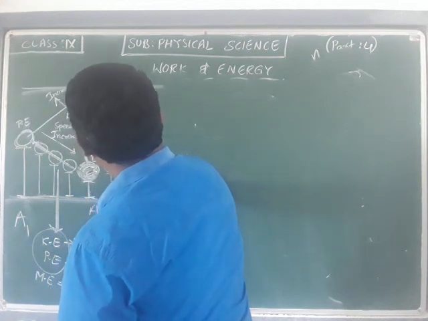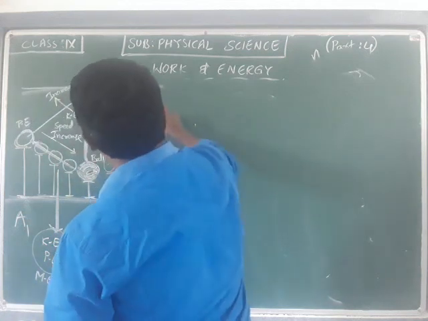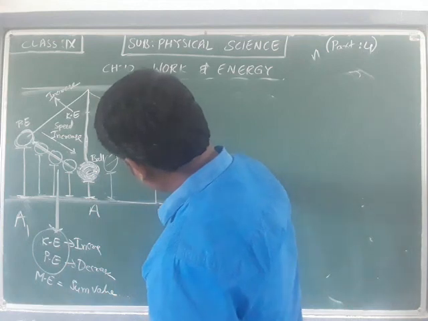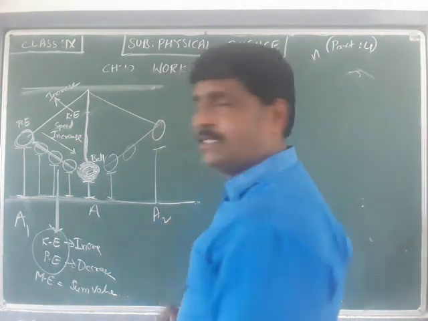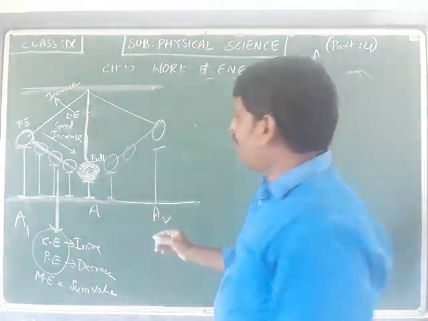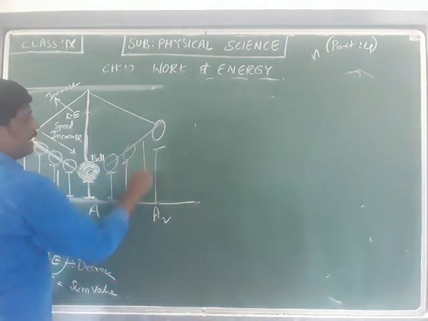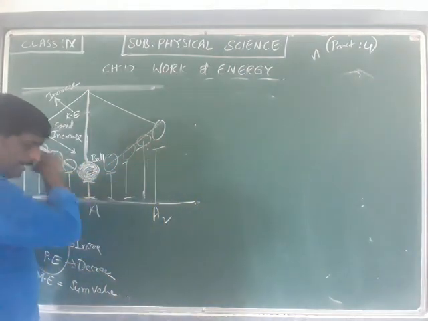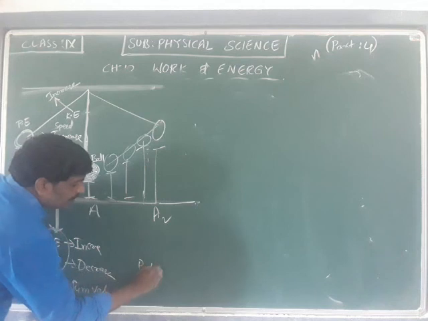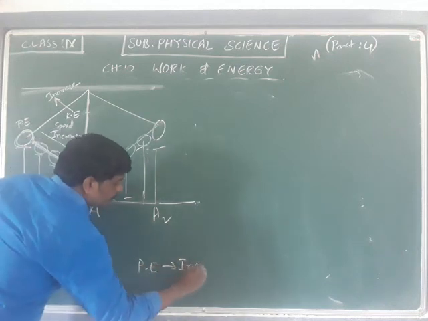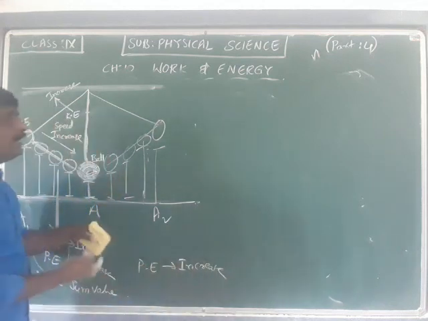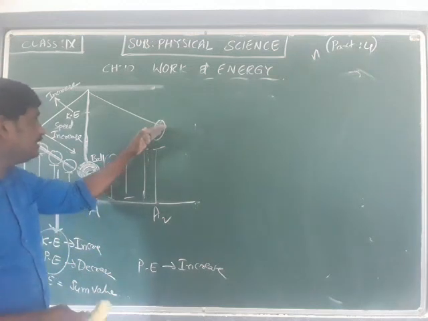Now again the ball will move up to this point, point A2. In this case I am talking about this side. When slowly the height is increased, we notice that the potential energy increases. As the height of the ball increases, the potential energy increases.